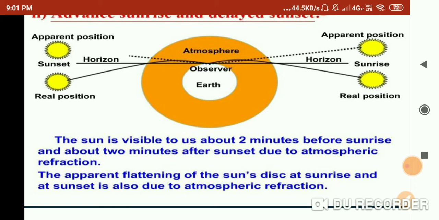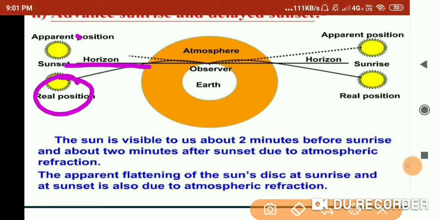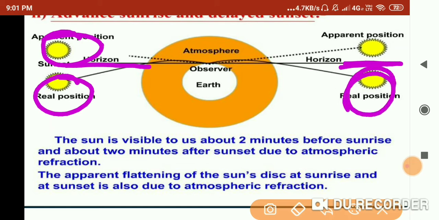Now here is the question: why is the sun visible to us about 2 minutes earlier than the actual sunrise or sunset? Here you can see that this one is the horizon, this one is the real position and this one is the apparent position. Suppose this one is for the sunset and this one is for the sunrise. So the question is why the sun is visible to us. You can see here the real position of the sun is this one, but about 2 minutes earlier, only then can we see the actual position. So why is it so?